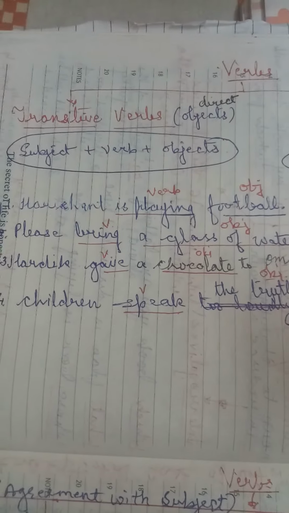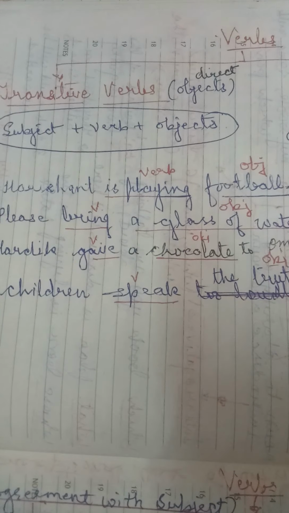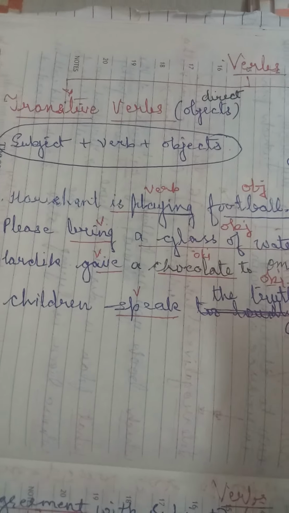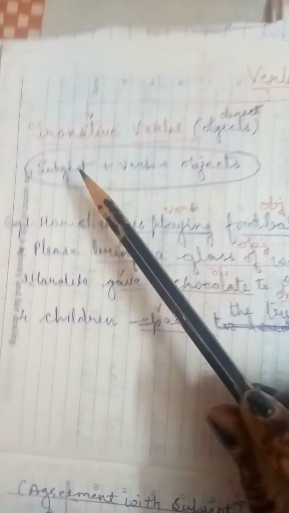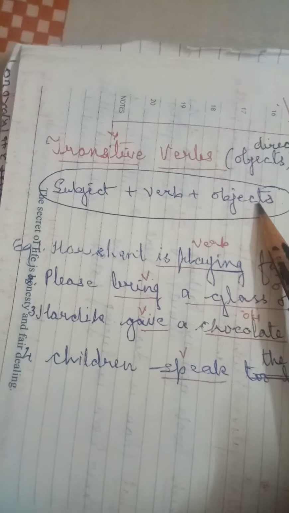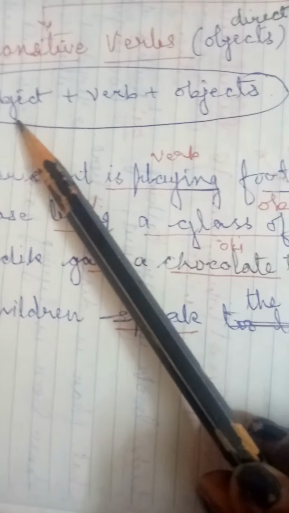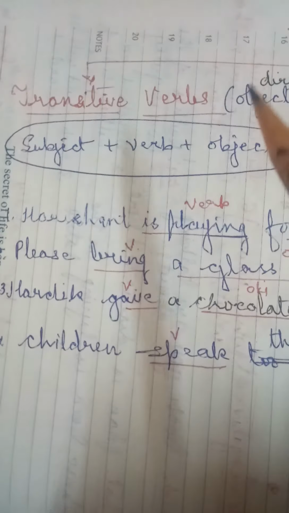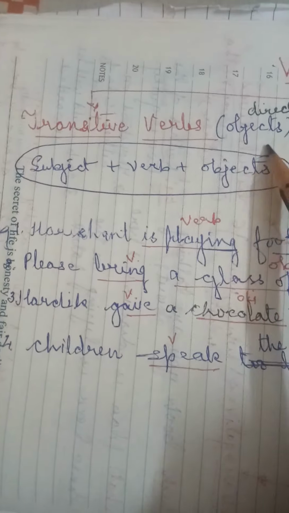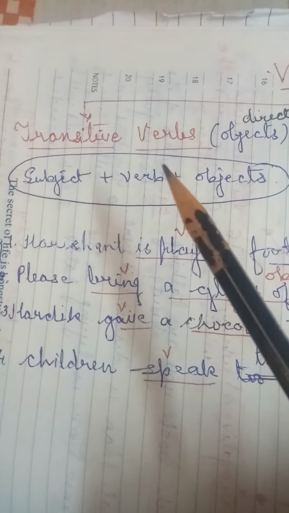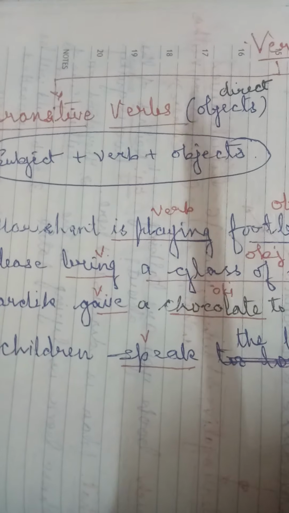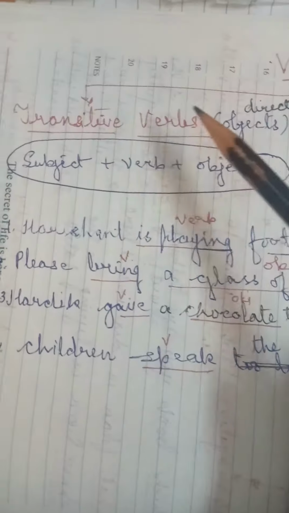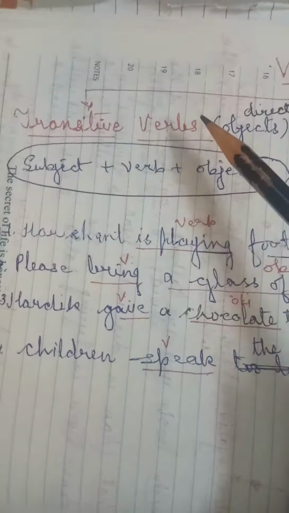Now children, let me talk about the transitive and intransitive verbs. What are transitive verbs? Before getting into it, I would like you to understand what are subject, verb and object in a sentence. Without the verb, a sentence cannot be completed. And the objects, especially the direct object. If you remember, in the previous video, I already shared what direct objects are. So to complete the transitive verb, a direct object is needed.